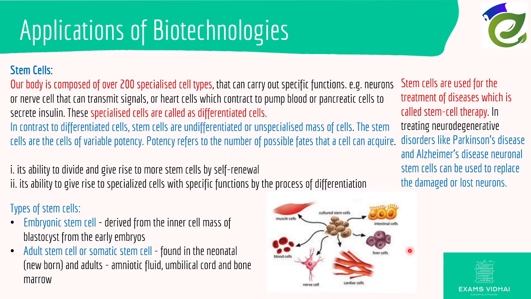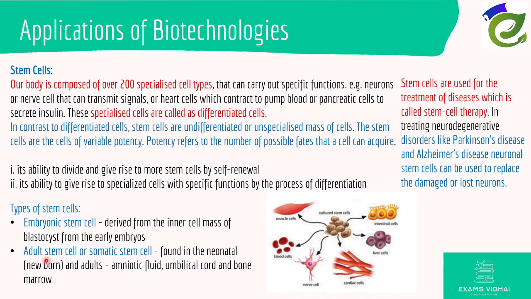It can turn into any other cell if you want. So there are two types of stem cells. We got the embryonic stem cells, which is inside an embryo and usually in the umbilical cord. An adult stem cell or somatic stem cell is found in the umbilical cord, bone marrow, or amniotic fluid.